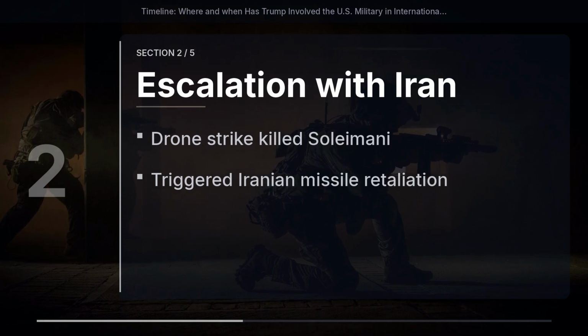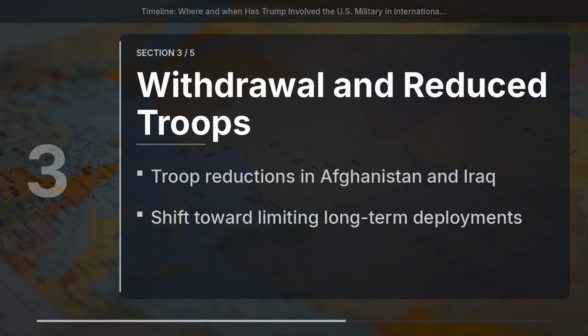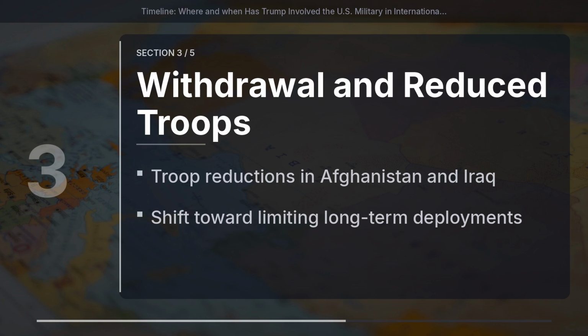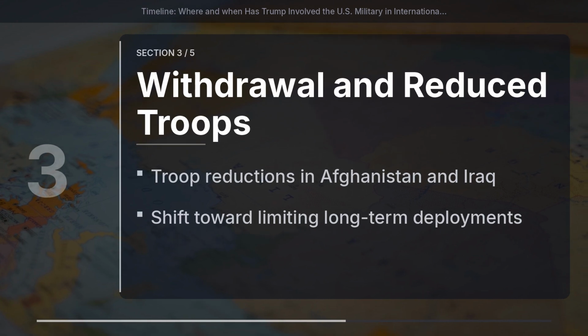Despite military actions, Trump also focused on reducing the U.S. military footprint abroad. Beginning in 2018, the administration announced troop reductions in Afghanistan and Iraq. This reflected a shift toward limiting prolonged military engagements, although some forces remained to support counterterrorism operations. The partial withdrawals were controversial, raising questions about regional stability and the future of U.S. involvement.